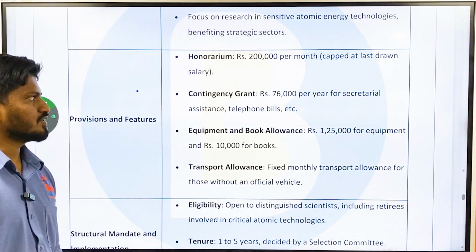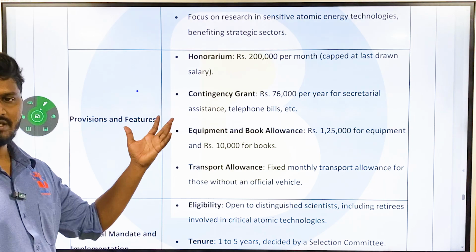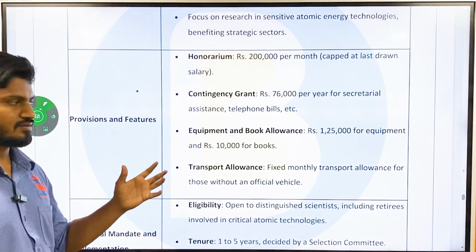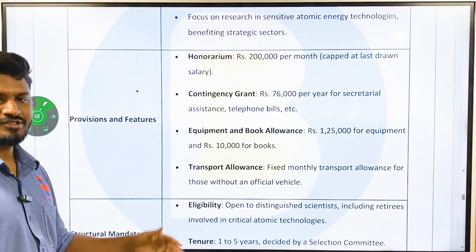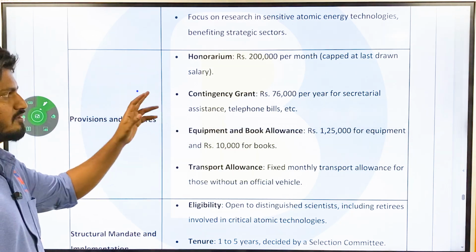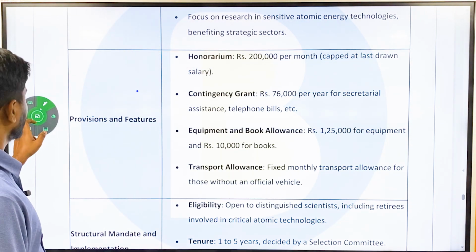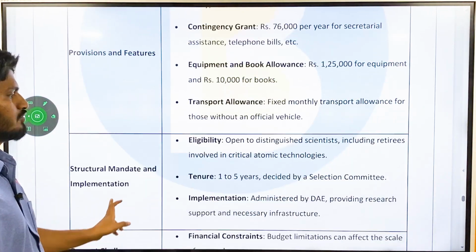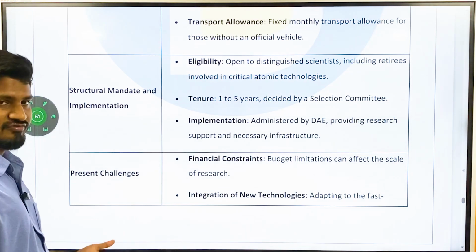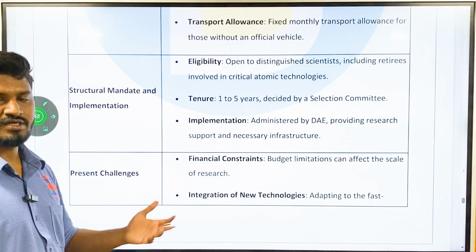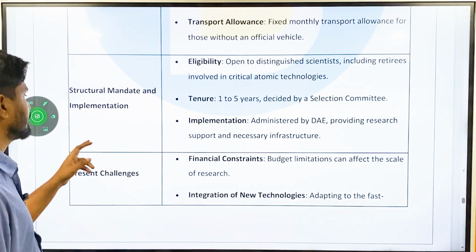Okay, see, if you want to become a scientist in atomic energy or atomic physics, you can pursue this ambition also, because see all the benefits, 2 lakh per month. Okay, so very good benefits are there. So if you are interested in physics, if you are interested in atomic energy, etc., you can pursue this also.